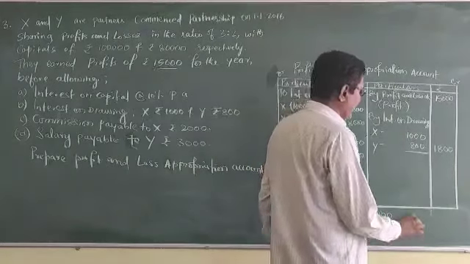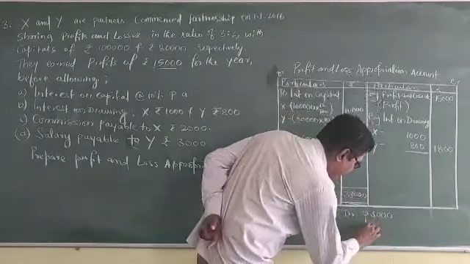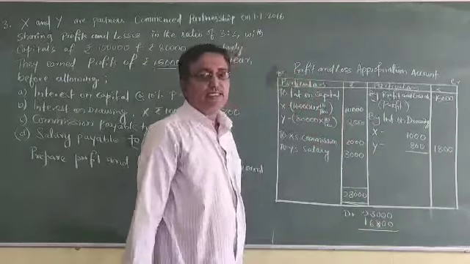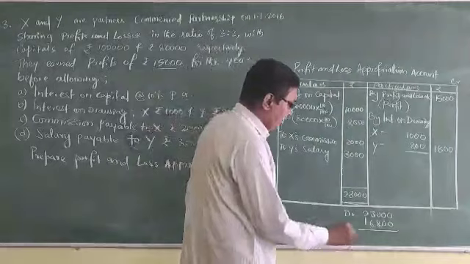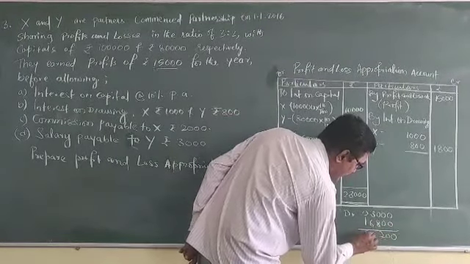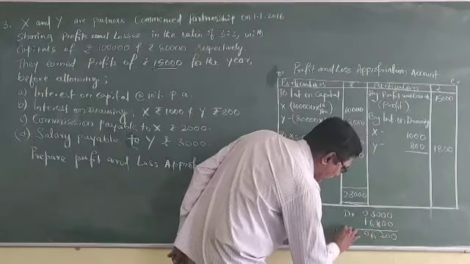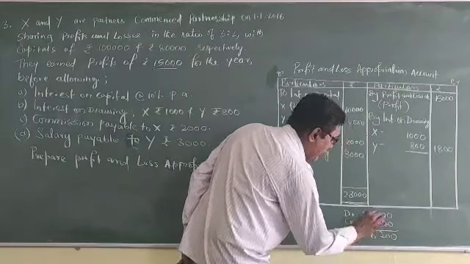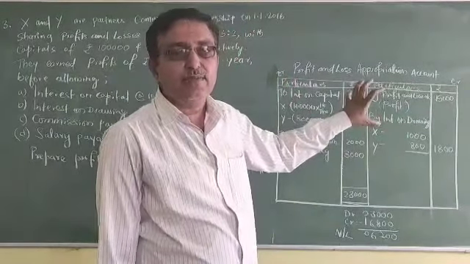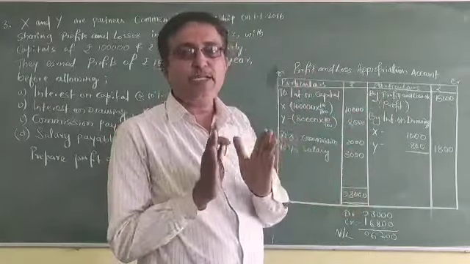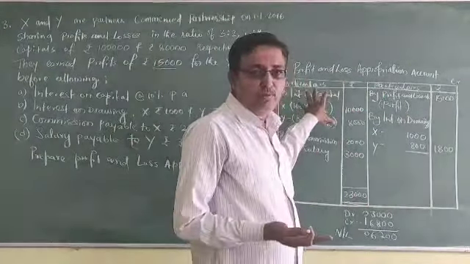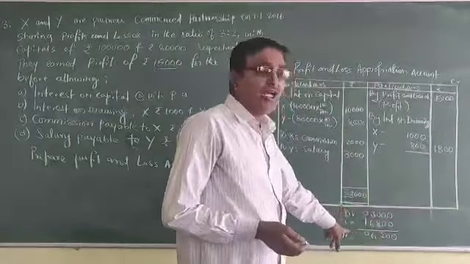On the credit side it is 16,800. See here, the difference is 6,200. That is the net loss. If the credit side is greater than the debit side, it is automatically termed as net profit. If the debit side is more than the credit side, it is a loss.